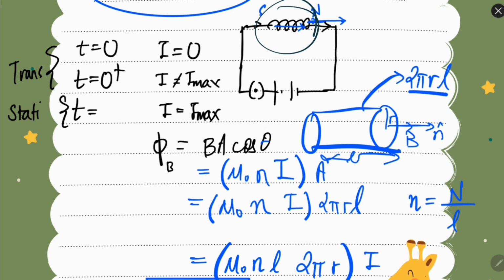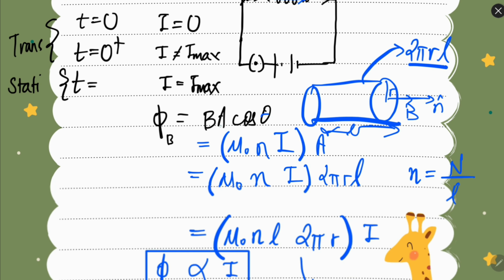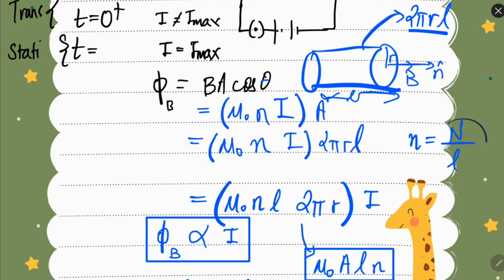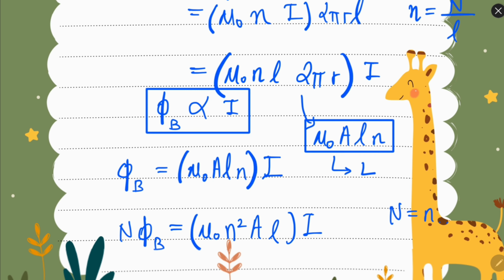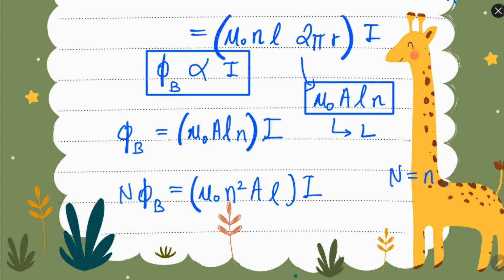Now the magnetic field of this coil, this inductor, is similar to a solenoid. So we know that the magnetic field for a solenoid is given by mu naught N i. So in place of B we have mu naught N i, and the area is A, and the angle between them is 0 degrees, so cos 0 is 1. The area can be found from the surface area of this cylinder wire, given by 2 pi R L, where N is the total number of turns per unit length. Once you solve this, you will obtain the flux, and when you multiply by N you will obtain this.